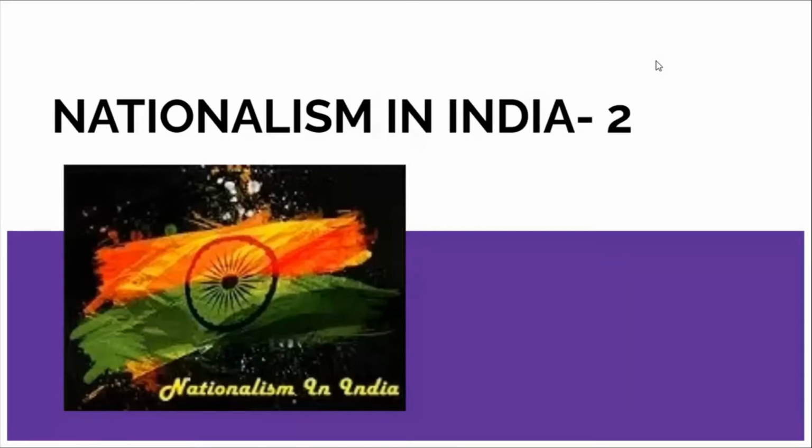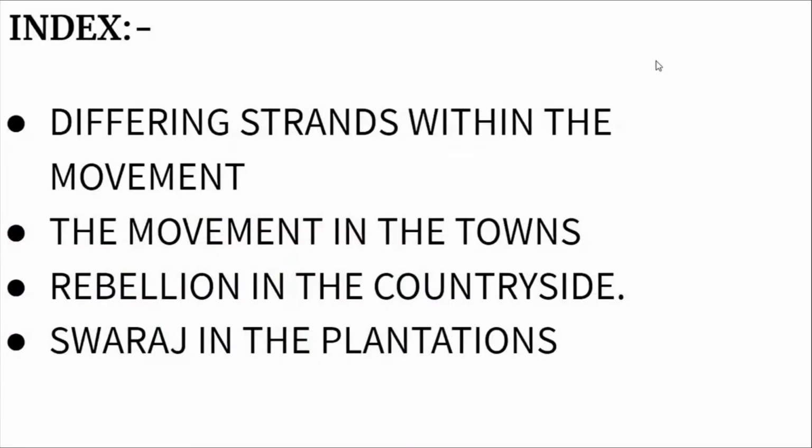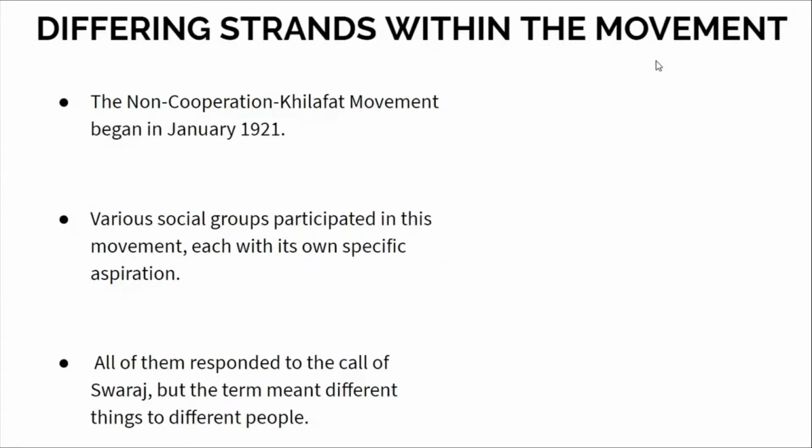Today we are going to discuss a very important chapter, the second part of the chapter, Nationalism in India. We'll be seeing the differing strands within the movement in the towns, rebellion in the countryside, and the Swaraj in the plantations. In the last part, we saw that the non-cooperation movement was adopted. Now we are going to continue that.